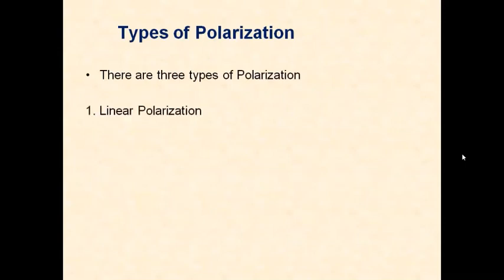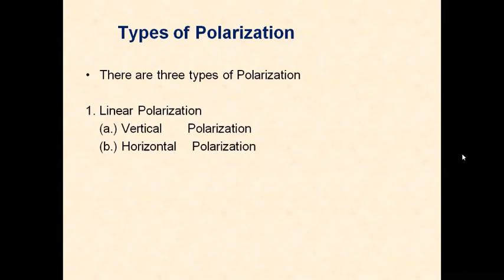There are three types of polarization, namely linear polarization, elliptical polarization, and circular polarization. Linear polarization again has two types, vertical polarization and horizontal polarization.